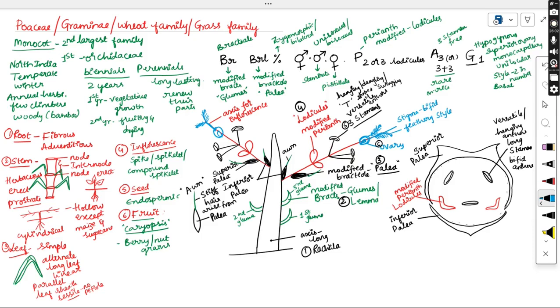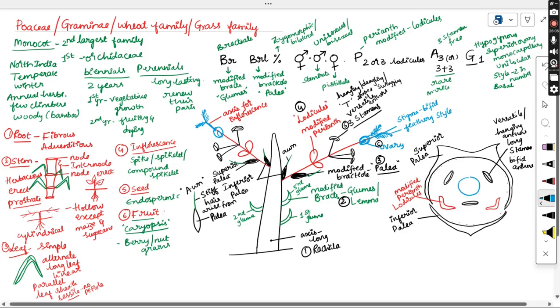It will have the structure, the outer layer of this ovary wall. So this is the outer layer. Let me write it here. So this is the outer layer of the ovary wall. And here it will be showing one chamber with a single ovule, and that is showing the basal placentation. So here the ovary contains a single ovule, attached at the base.